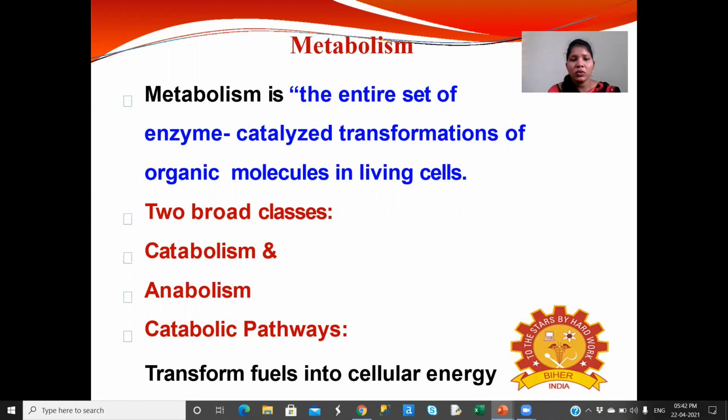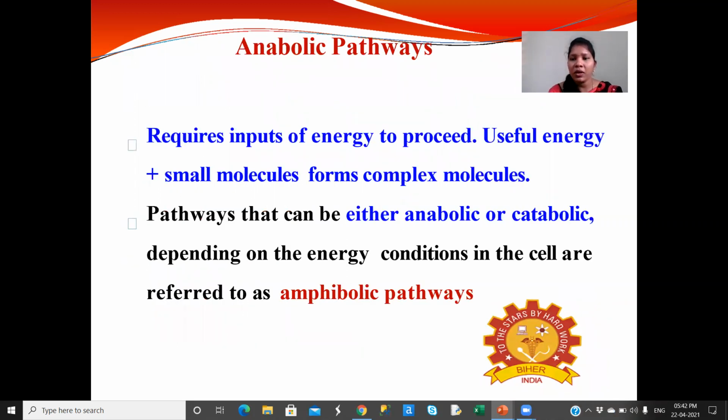Metabolism is of two types: catabolism and anabolism. Catabolism transforms fuel into cellular energy, that is, degradation of the molecule. And anabolism is synthesis of the molecule, the formation of complex molecules from small molecules with the utilization of energy. These are the metabolic pathways which require inputs of energy to proceed. The useful energy plus small molecules form complex molecules, and that is called anabolism.